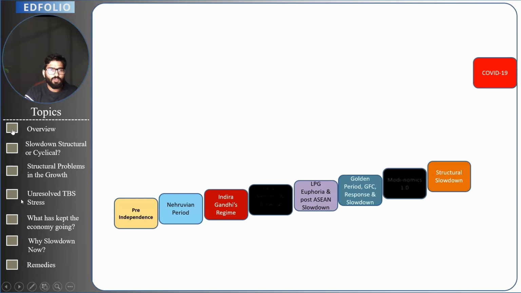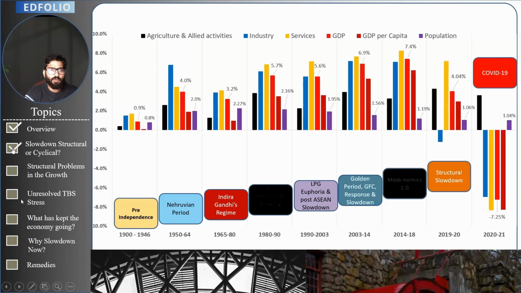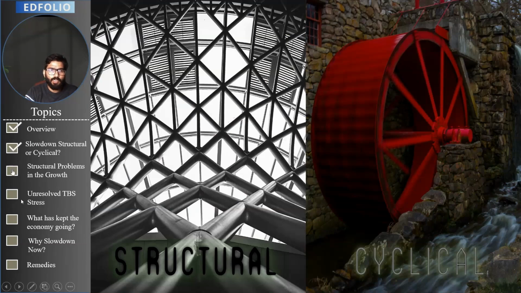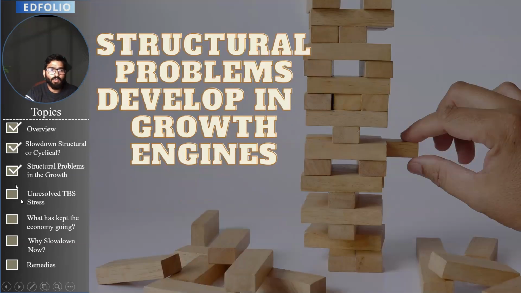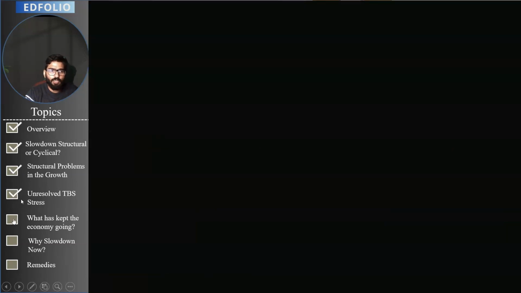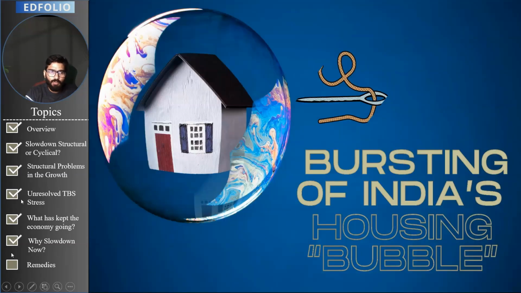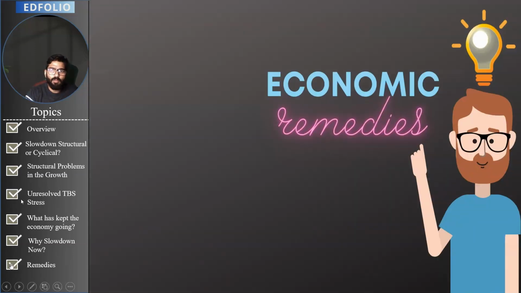So we have covered the entire topic where we have covered the overview, the cyclical versus structural debate, the structural problems, the unresolved issue, what has kept the economy going, the housing bubble, and now we are at the final part, which is: what is the solution to this TBS problem and to this slowdown problem.